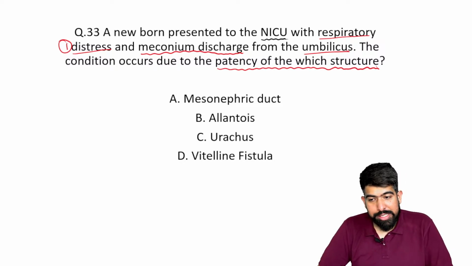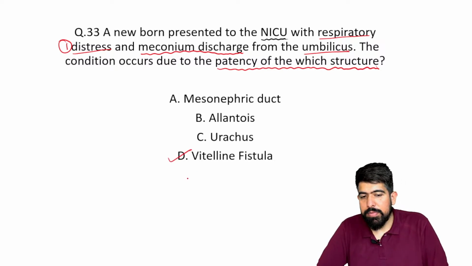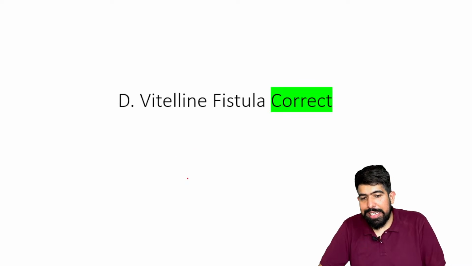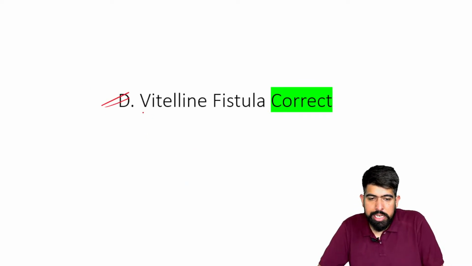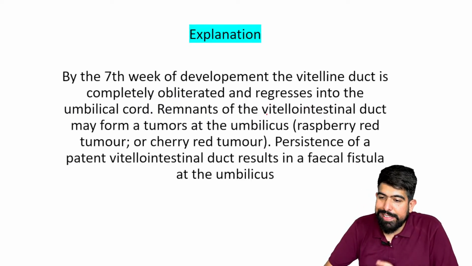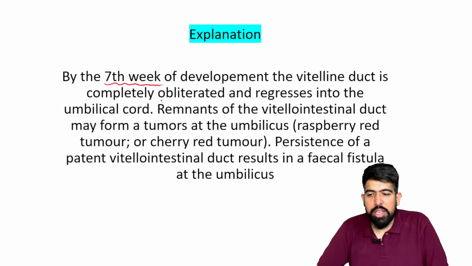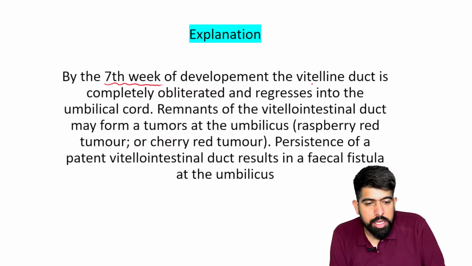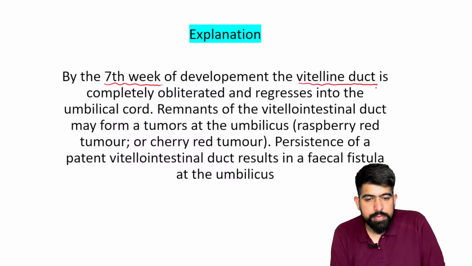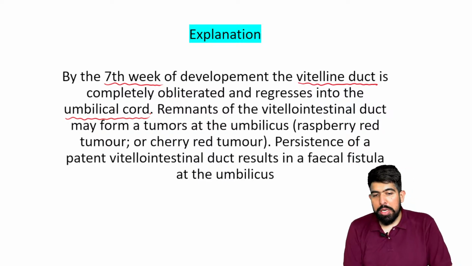It will not be the allantois. Please understand the thing. It will be the vitelline fistula. Now, talking about this vitelline fistula, what is the vitelline fistula? Please understand the thing. By the seventh week of development, the vitelline duct is completely obliterated and regresses into the umbilical cord.